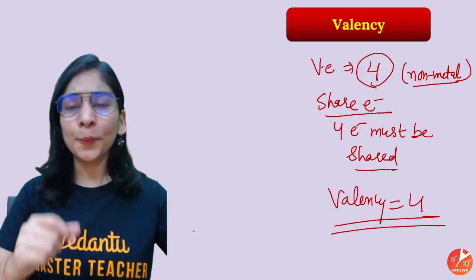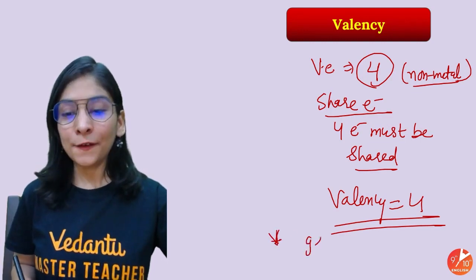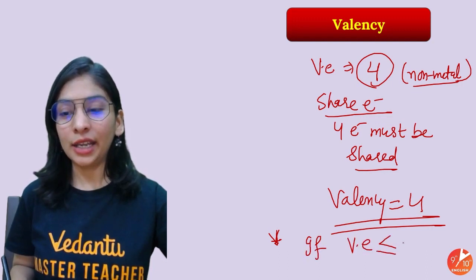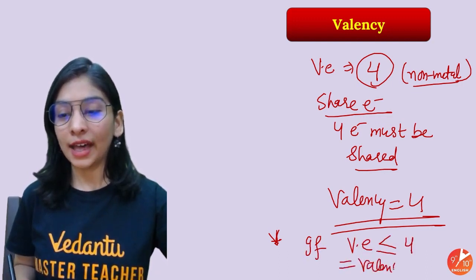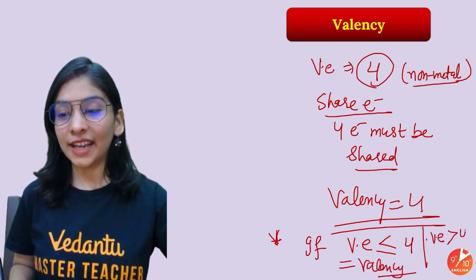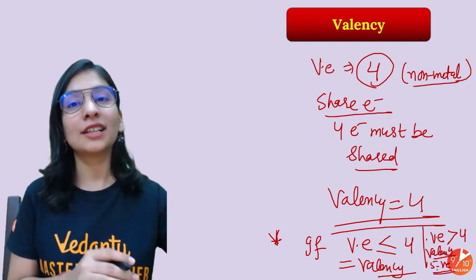So I can tell you in an easy way, you can remember this line. If valence electron is less than or equal to 4, valence electron is equal to valency. If valence electron is greater than 4, valency will be 8 minus valence electron.